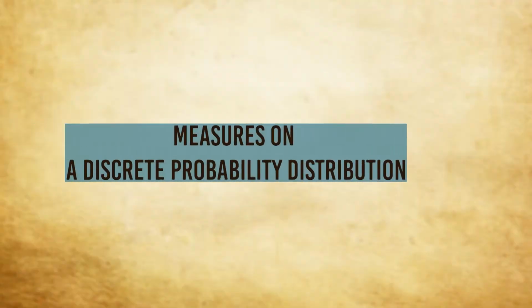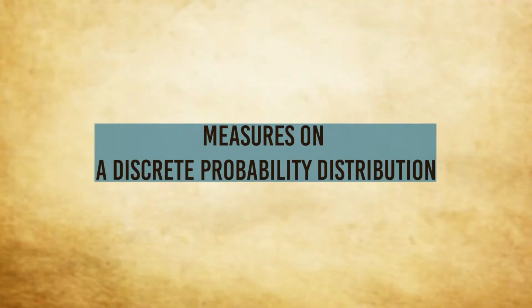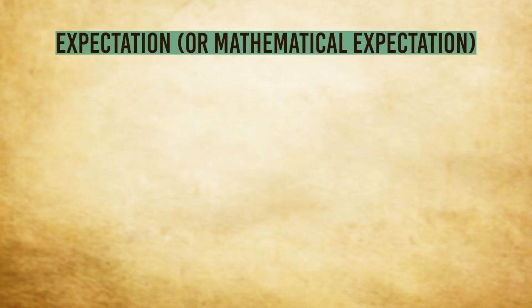As we move deeper into the lecture, we will understand the concepts more elaborately. But before going into these concepts, we have to understand some prerequisites which are very important. Otherwise, we won't be able to do mathematical treatments of the statistical theory of inference. First, we will consider the measures on a discrete probability distribution. So we start with expectation, or mathematical expectation.